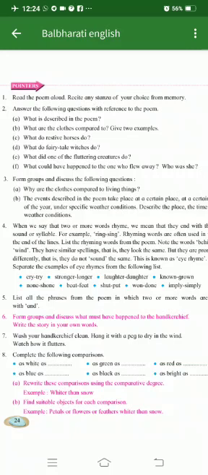Okay, so this is the activity. So write down all these question answers I have explained to you in your notebook and submit them to me.